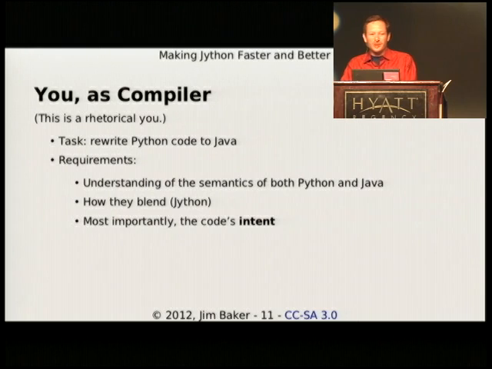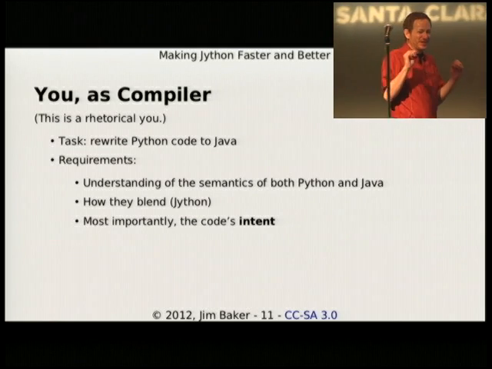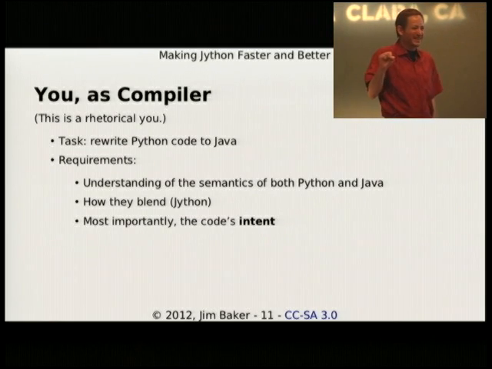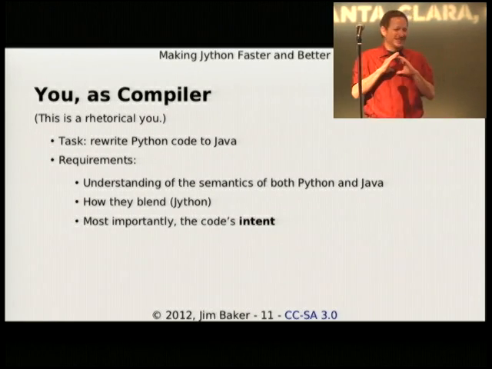One of the things I like to tell people is: rewrite Java so you don't have to. But at this moment, I'm asking you to think of yourself as if you were writing Java code from some Python code. This is a terrible idea. Don't do this. Let us do it, unless you're going to help on Jython. Right now there might be situations where you need to optimize a small percentage of your code, but in general, you don't want to be doing what I'm about to ask you to do.